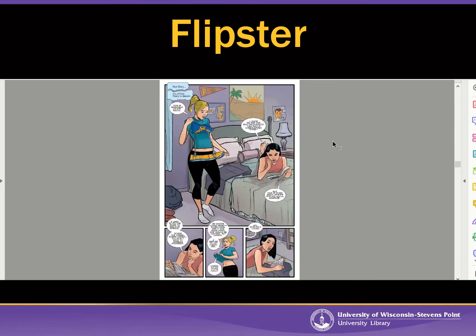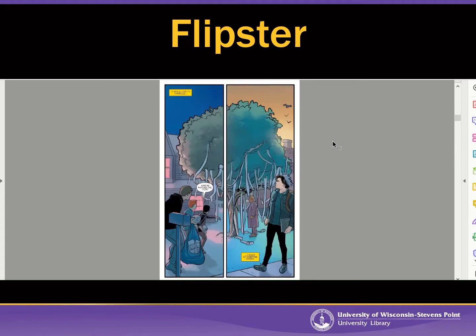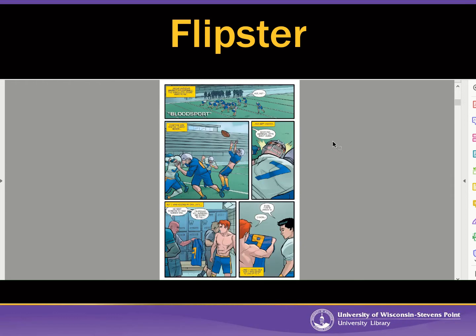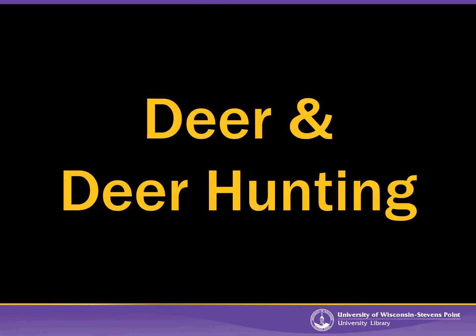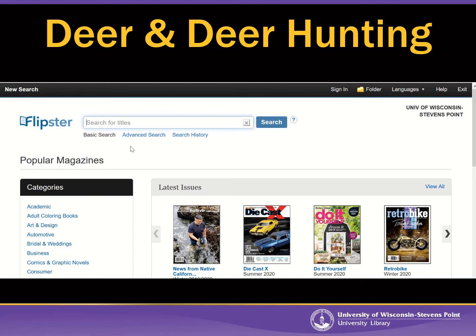Okay. And so if you have a slow internet connection at home, you might want to download a magazine and then read it offline as a PDF. A magazine that I occasionally read in Flipster is Deer and Deer Hunting. And we do subscribe to Deer and Deer Hunting magazine year-round, not just during a pandemic.